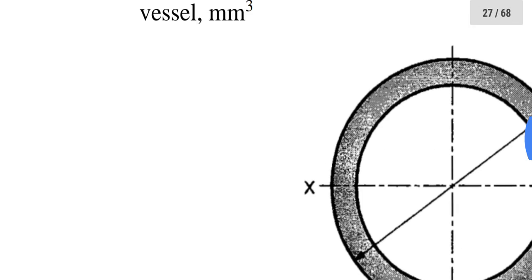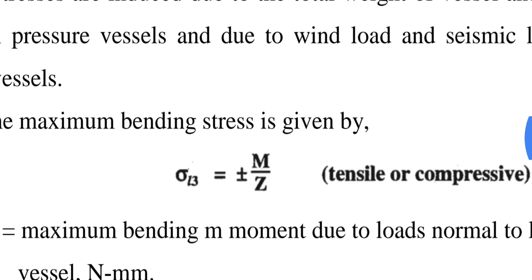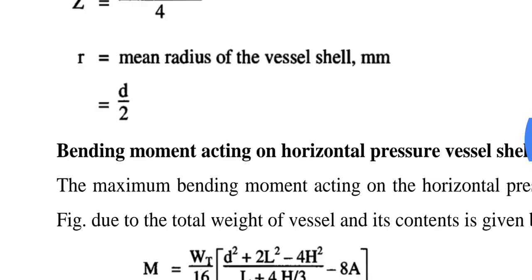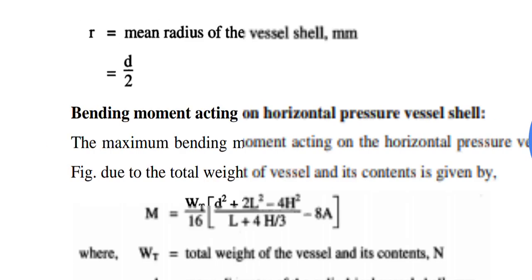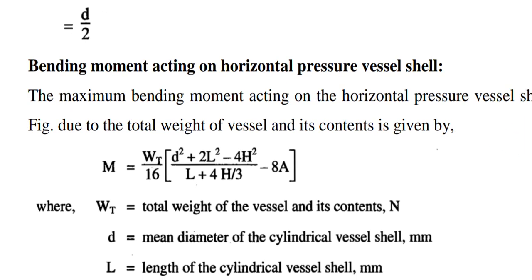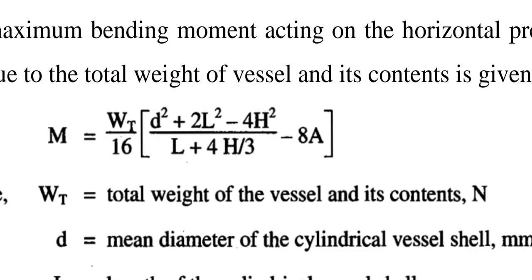Now we need to calculate M. If the vessel shell is horizontal, then bending moment value for horizontal pressure vessel shell is given by the equation M is equal to WL upon 16 in bracket, (D square plus 2L square minus 4H square) upon (L plus 4H by 3), minus 8A.